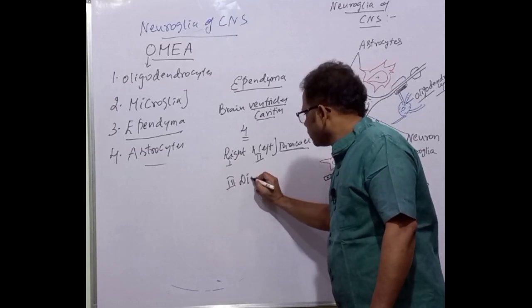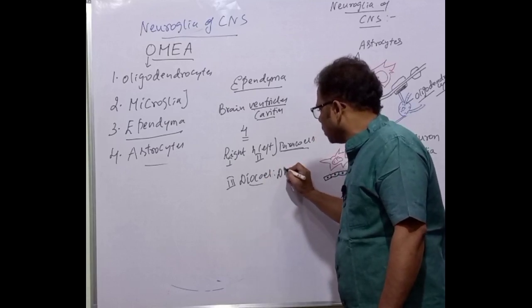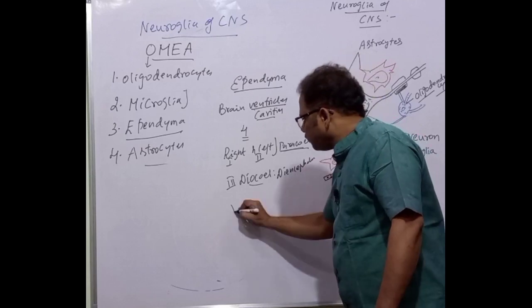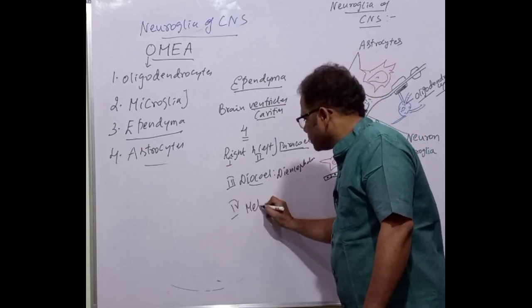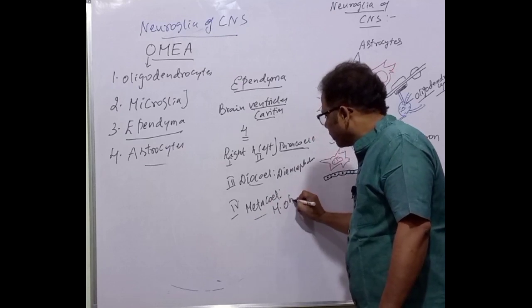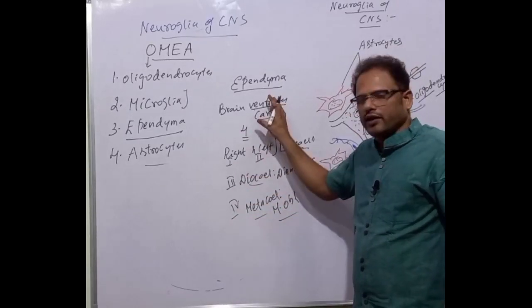And the third ventricle is called the diacoel. The diacoel is present in the diencephalon. And the fourth ventricle is called the metacoel or myelocoel, present in the medulla oblongata. So these are the 4 brain ventricles, called brain cavities.